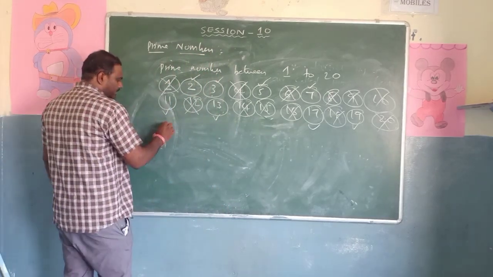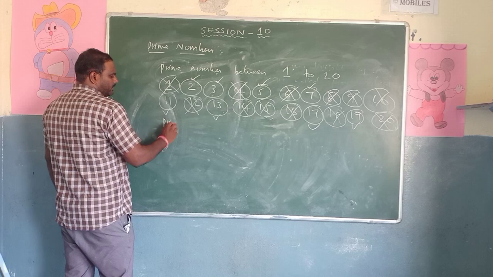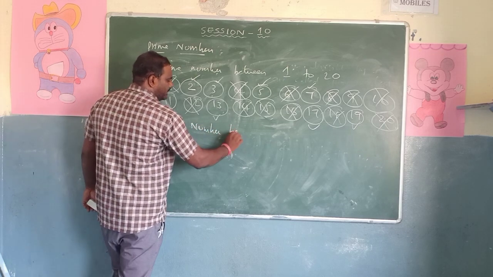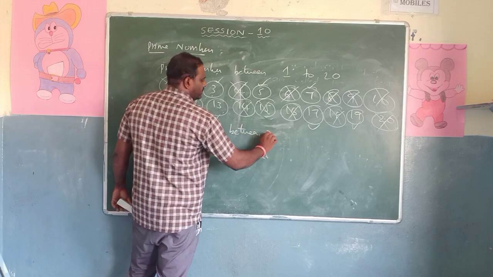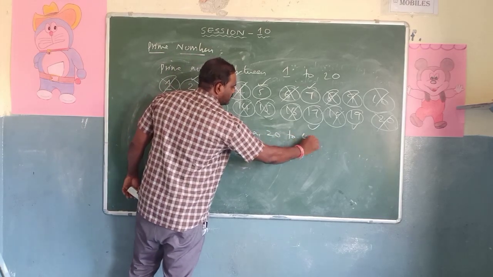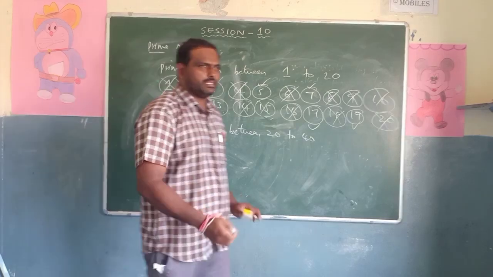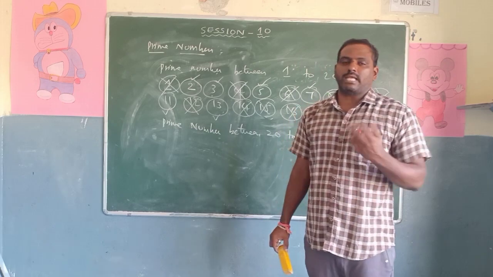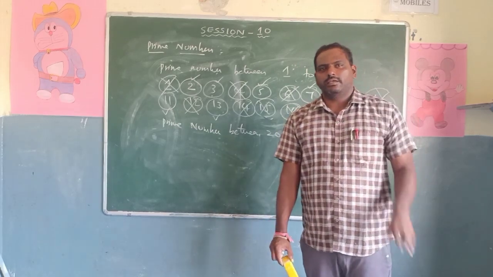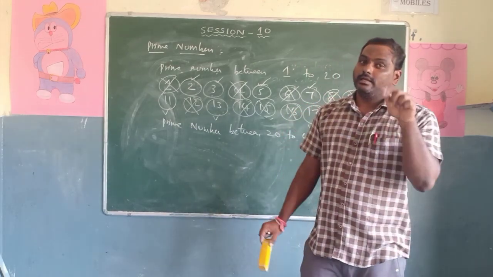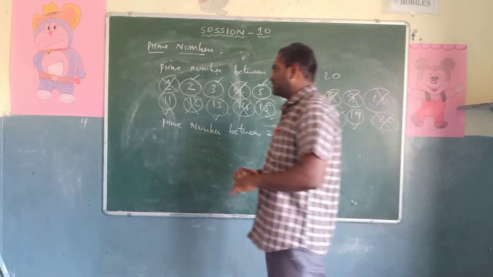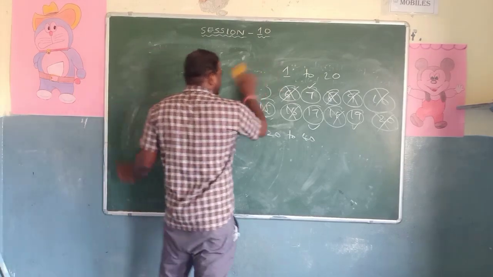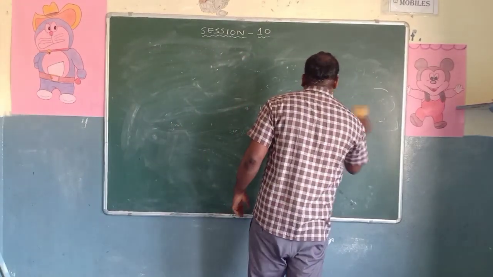Okay. After this, write the prime numbers between 20 to 40. Write the same way. First take the number and check whether it has 2 factors or not. If it has 2 factors, it's a prime. If it has more than 2 factors, it is not a prime, right? Next, the last definition for today's session is composite numbers.